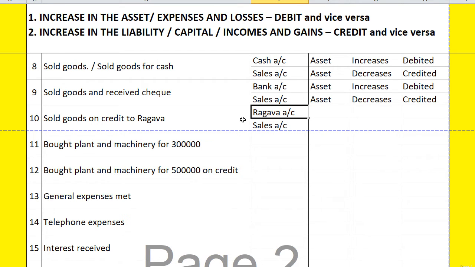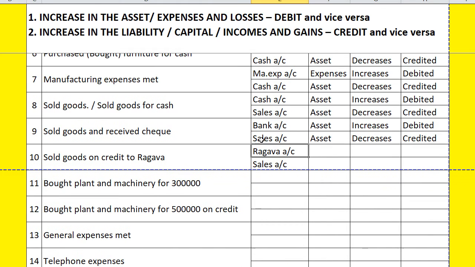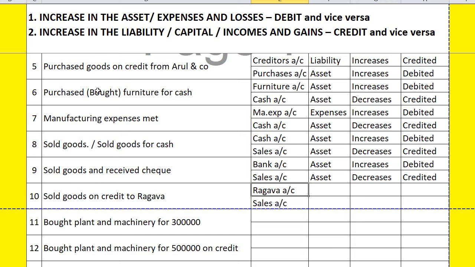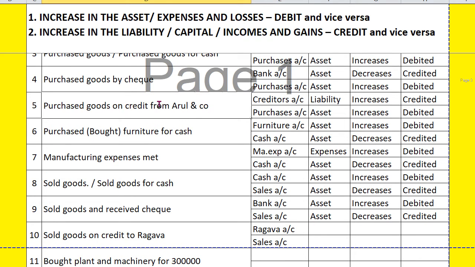Can you guess what other heading I can give? Let us go to this one. When we purchased goods from Arul and Co, instead of writing Arul and Co, what did we write? Creditors, isn't it? We purchased goods from Arul and we have to pay him. He is a creditor for us.